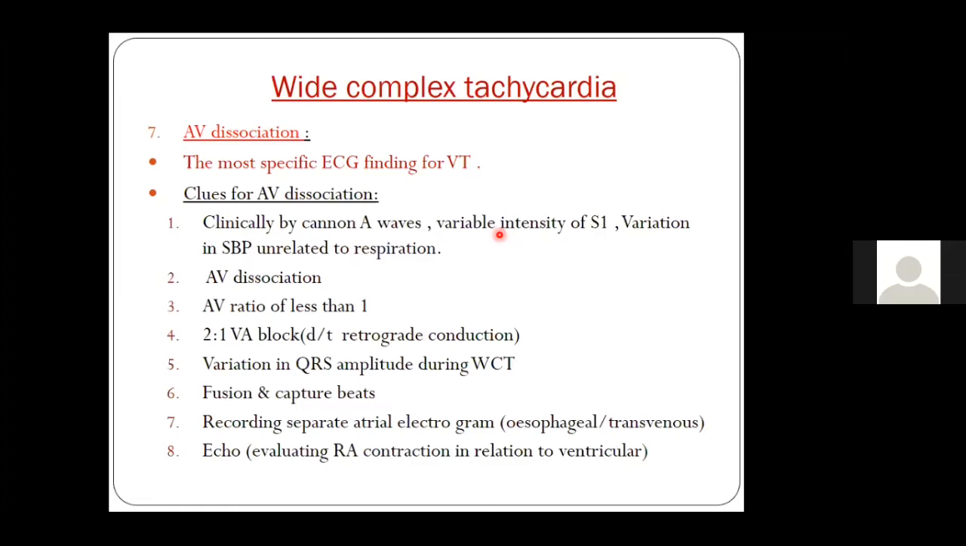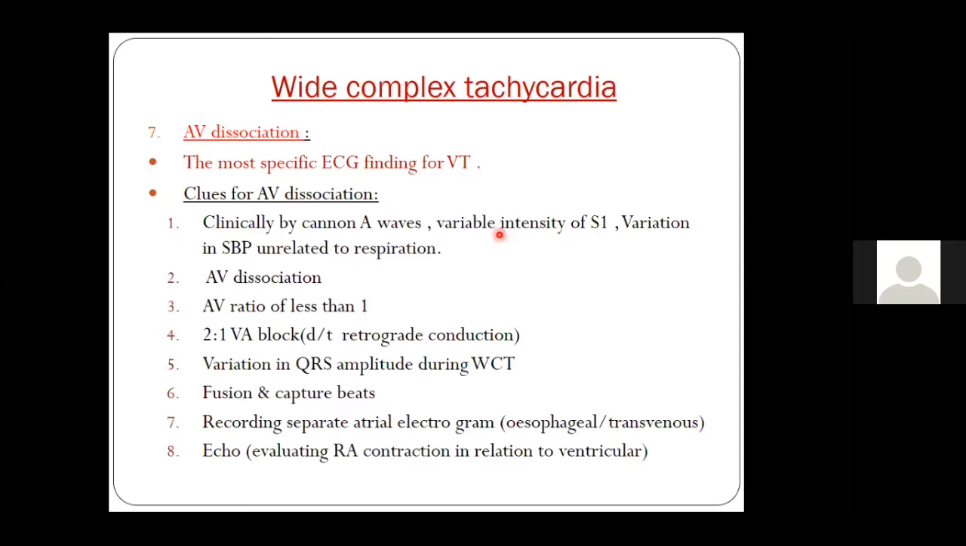There is also something known as fusion beats and capture beats. A fusion beat is when, during a ventricular tachycardia, the ventricle gives an activation complex and at the same time there is an activation complex from the atria, and both of these fuse. The resultant QRS is something between a normal beat and a VT beat. That is known as a fusion beat. A capture beat is a premature beat from the ventricle which closely resembles the normal intrinsic QRS morphology.